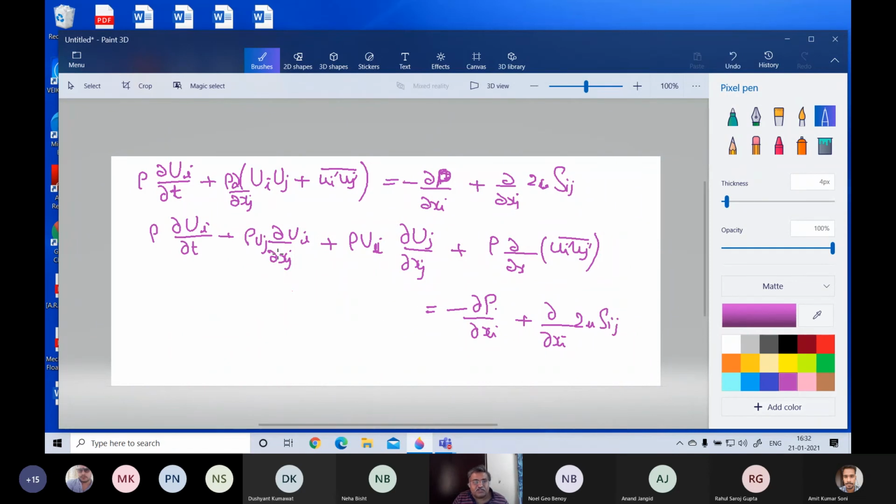Okay. Now, what is this? Just tell me this one. That is 0. Yes, that is 0. Okay, yes, you're right. This dou ui uj by dou xj is coming here, and as a result this term becomes 0. And nothing else is 0.